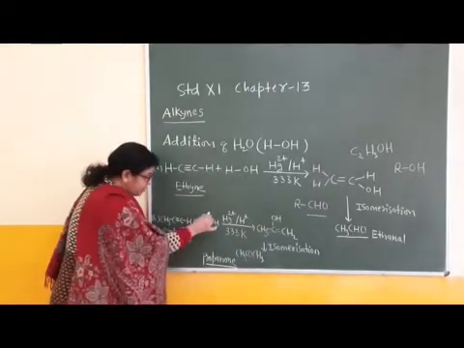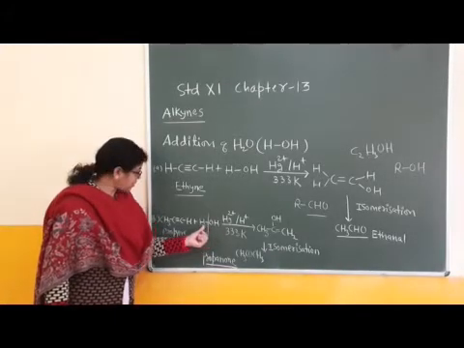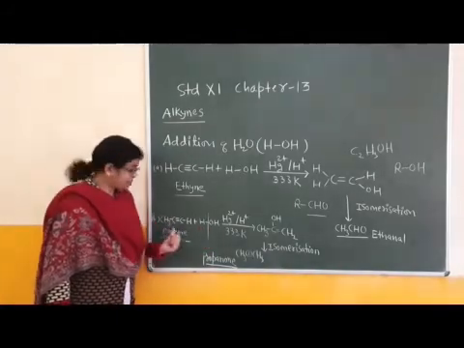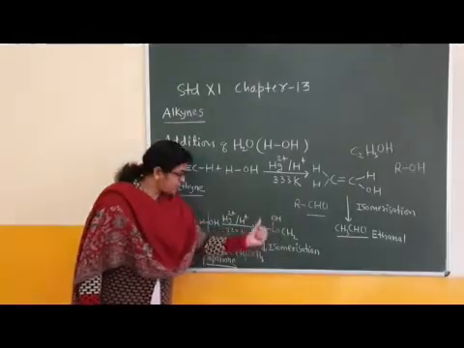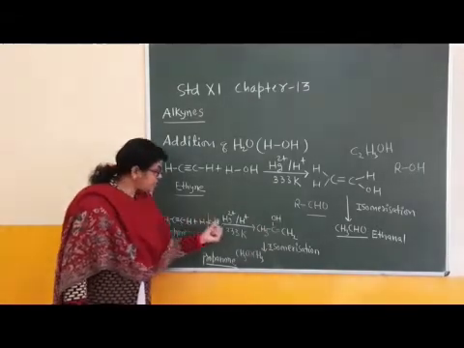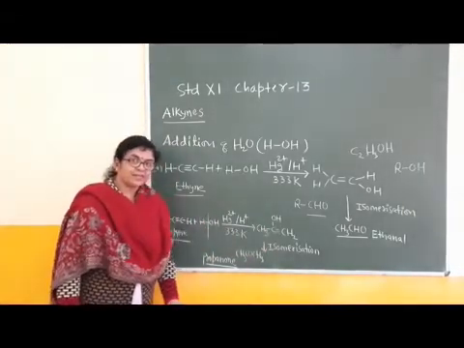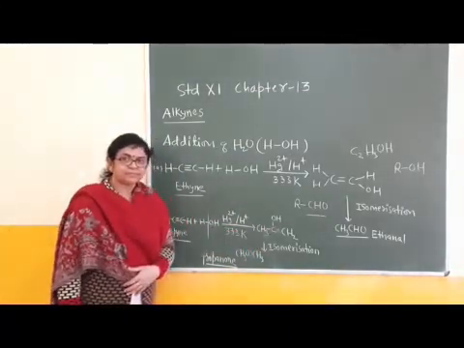The negative part of water, OH minus, goes to the second carbon. This is showing attachment of the OH group at the second carbon, and hydrogen to the first carbon. Conversion of CH into CH2, or triple bonded system into double bonded system.